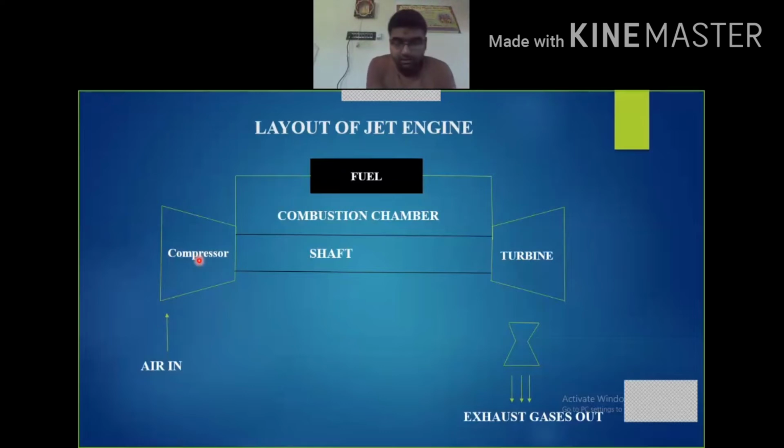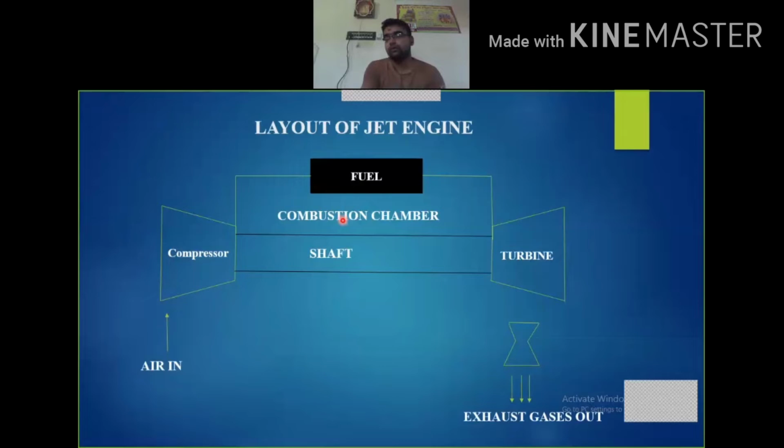Pressure ratio is nothing but the ratio of the stagnation pressure at the front end to the rear end of the compressor. It is simply called the pressure ratio. Okay, so here the air is compressed in the compressor, and the compressed air is further supplied to the combustion chamber. Here we can see the combustion chamber where around 20 nozzles are present to supply the fuel to the combustion chamber.